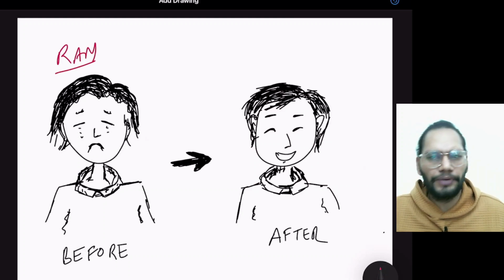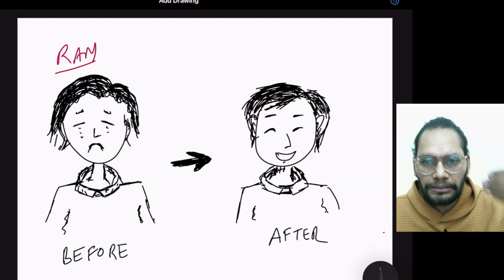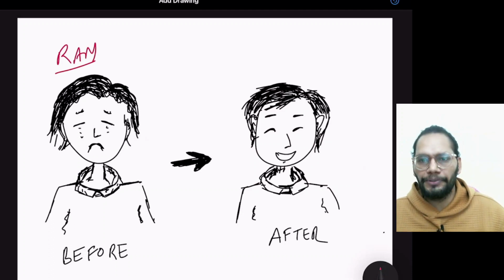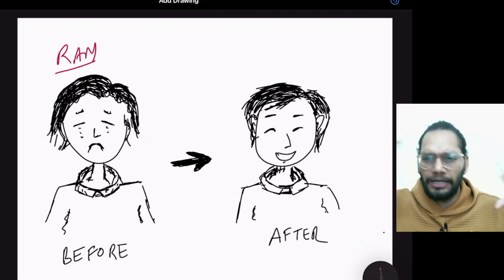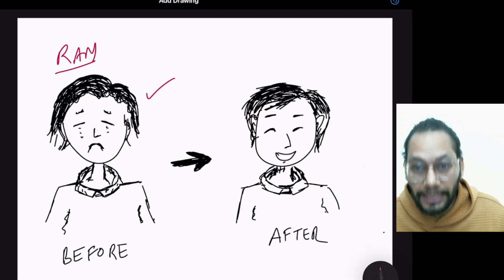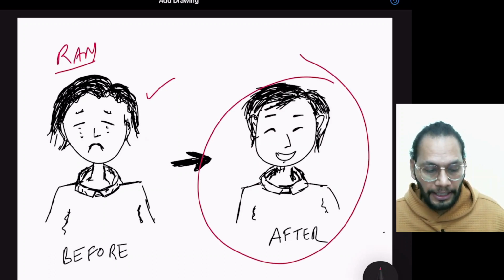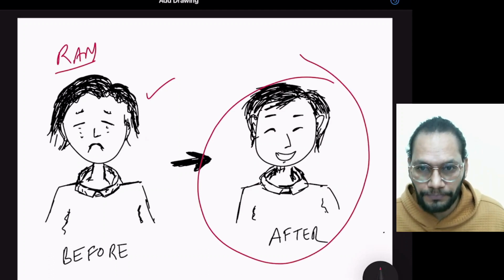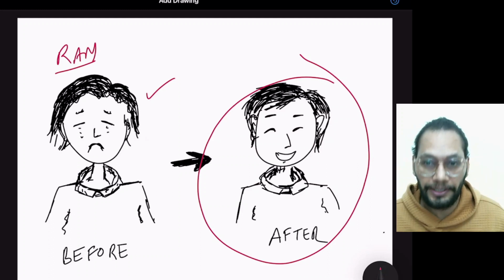He is some sort of in gambling as well. So Ram purchases a lottery ticket, because he's like a believer in luck or something like that, and luckily he wins a jackpot. Suddenly he becomes a rich person. Earlier he was very poor, now he has become like a millionaire.